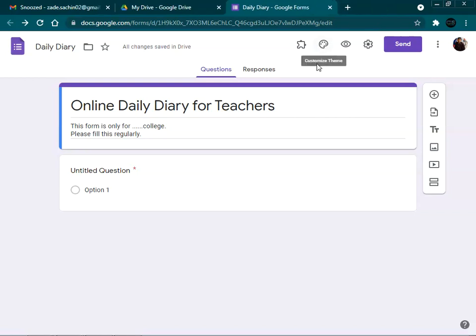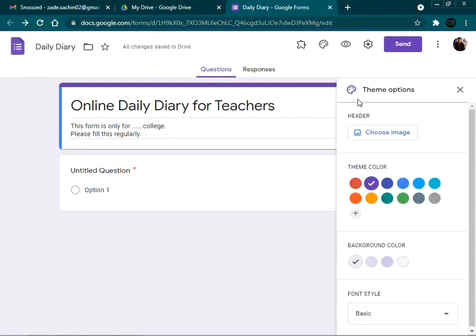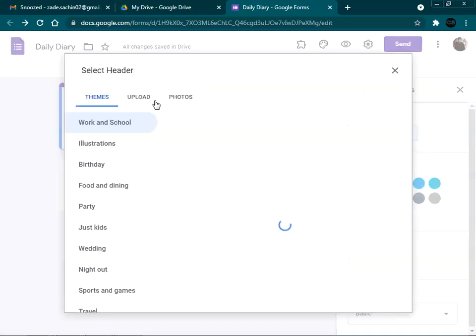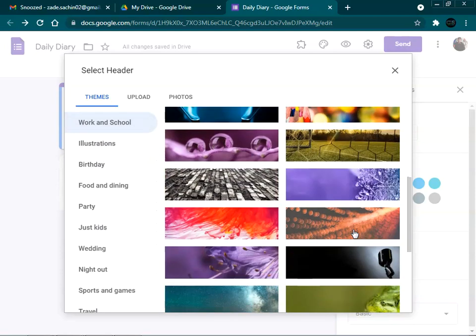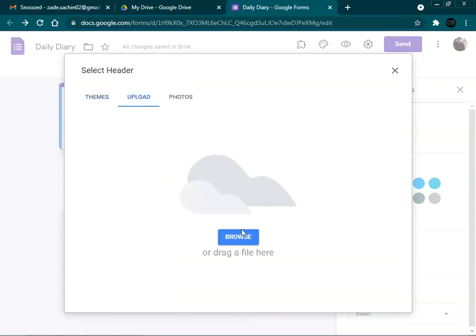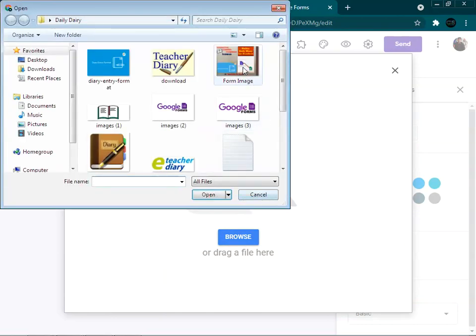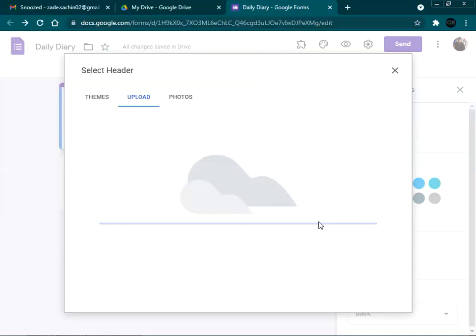header. For that, we have to go to the customize theme. In the customize theme, we have to select this choose image as a header. So these themes are given, so we can select any theme from this option, or we can select from the image which we have created. So we will select from the image which we have already created. So we are going to select this.